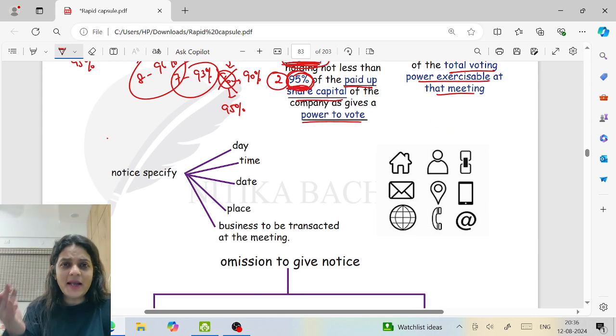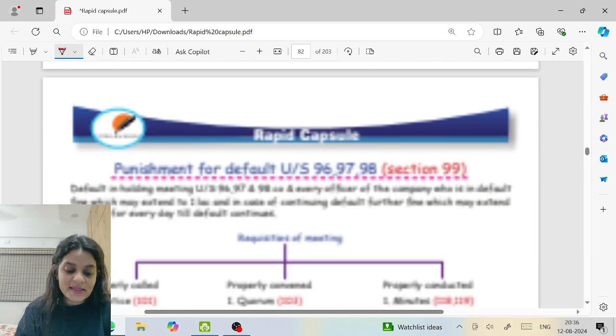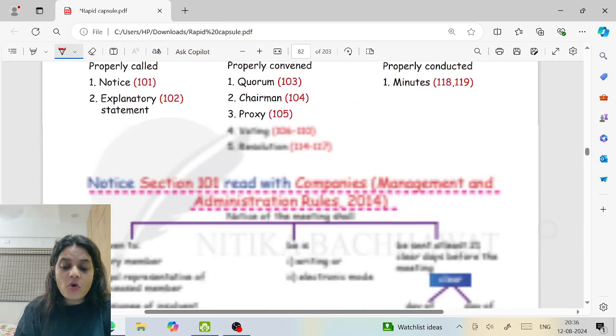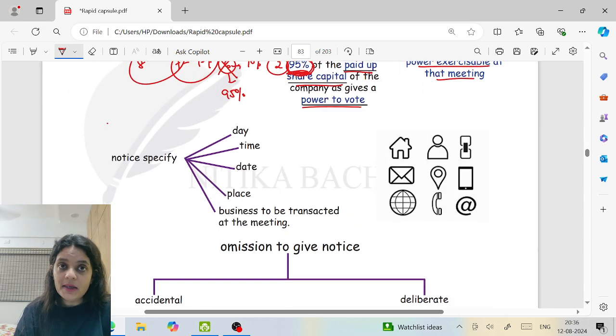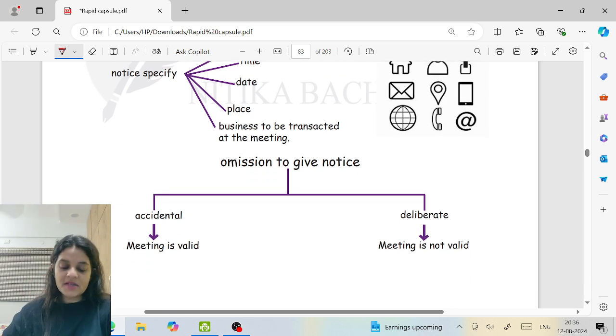Notice will specify the day, time, date, place of the meeting and the business to be done at the meeting. If I fail to give the notice, see, notice is an essential requisite. And if notice is not sent, obviously the meeting is not valid. But if you commit a wrong unknowingly, even God forgives you. This is the Companies Act. So if your omission is accidental, if you by mistake fail to send the notice, the meeting will be valid. But if you have deliberately not sent the notice, then the meeting is not valid.